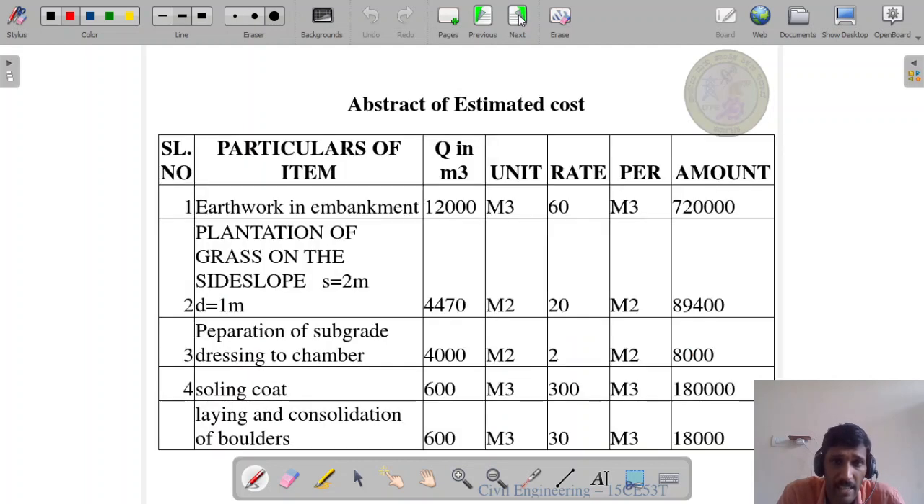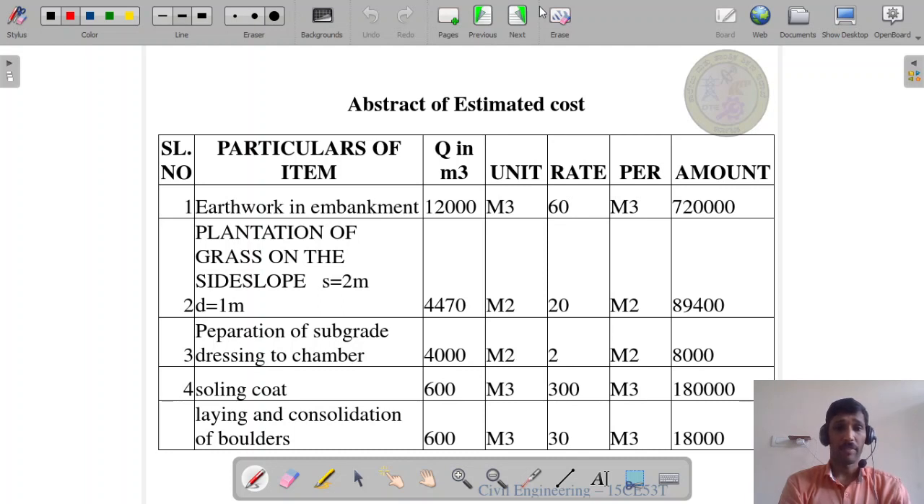Next, we will discuss the abstract of estimated cost. First item, earthwork in embankment, we have calculated, quantity is 1200 meter cube, unit is meter cube, rate 60 rupees per meter cube. Now multiplying this, 12,000 into 60, 7 lakh 20,000 rupees.